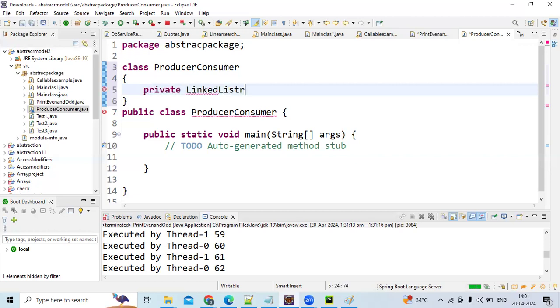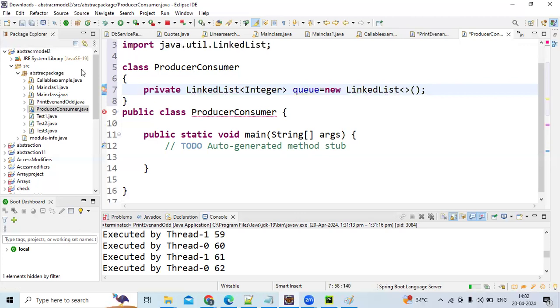Don't worry, I will explain everything in the collection framework. Don't think how a linked list will act like a queue. See, this will behave like a queue, first in, first out. If something is behaving like a queue, it's fine.